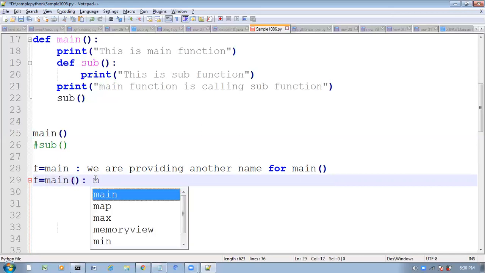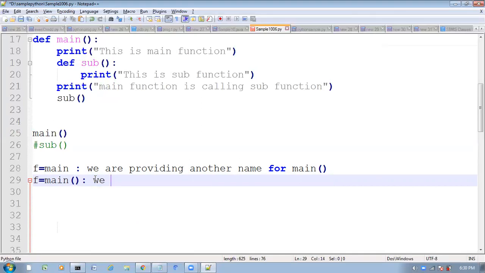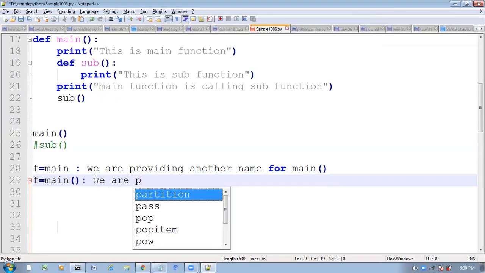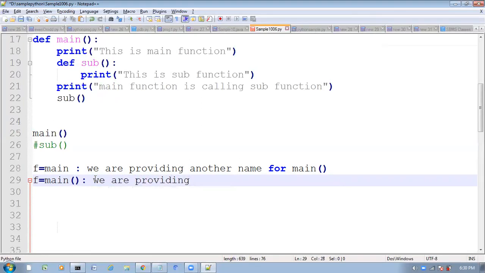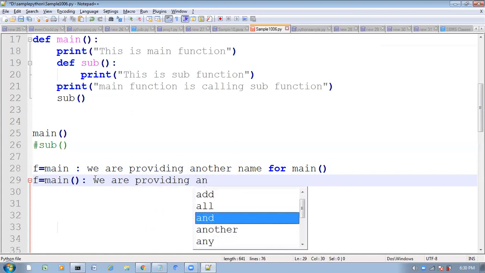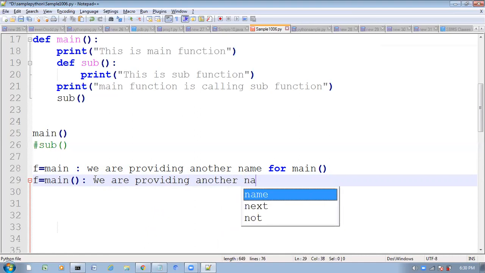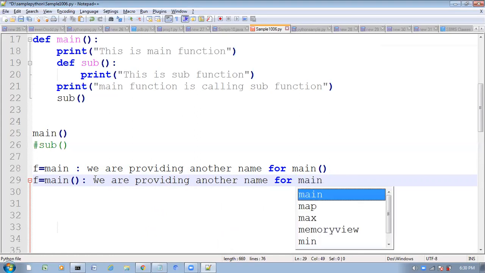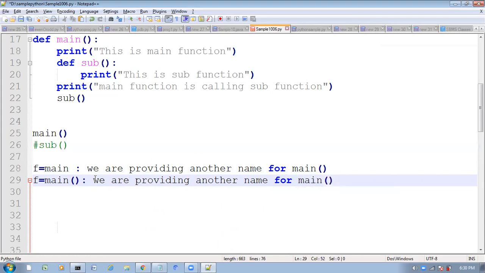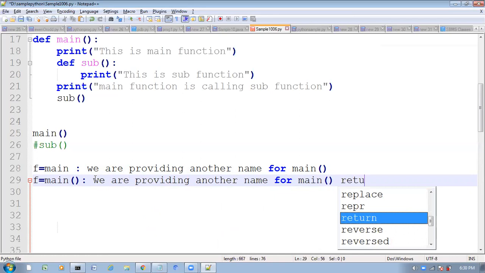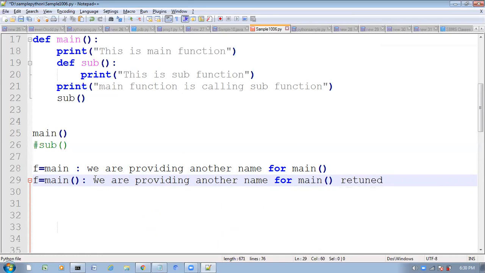Here we are providing an alias name or another name for the main function returned function, main function returned object or any function or anything.